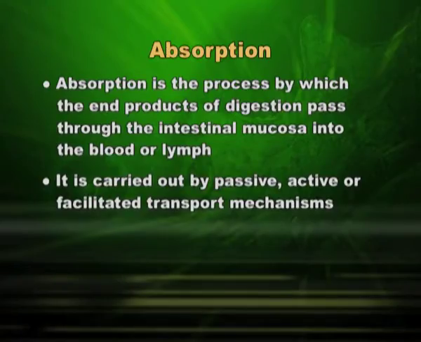So, absorption mainly takes place in the small intestine mucosa, the intestinal mucosa or villi mucosa, by blood and lymph. That is how the absorbed food will reach either blood or lymph and finally the body tissues. It is now carried to different parts of the body, where it will facilitate transport of other systems, other mechanisms, and the end part of this will be giving energy for day-to-day work.